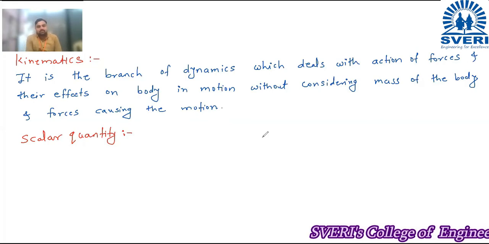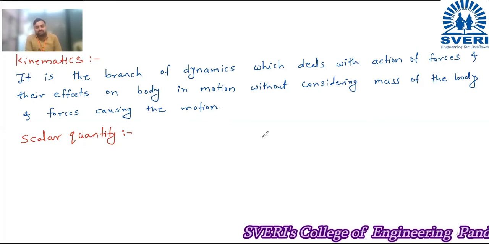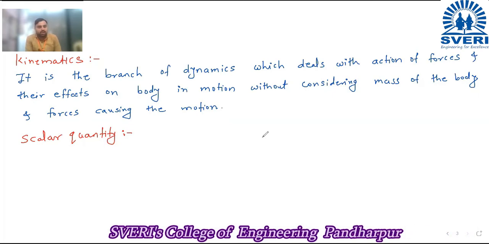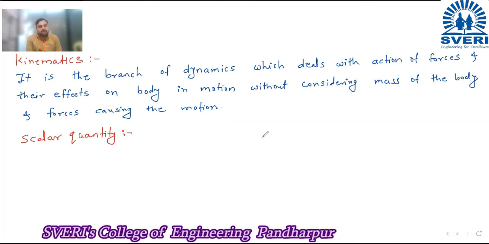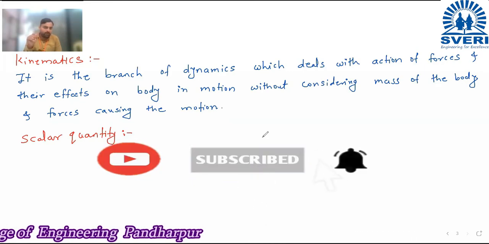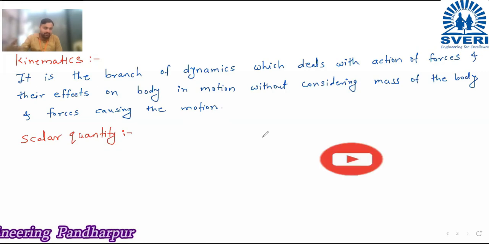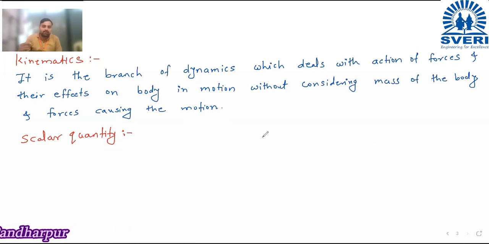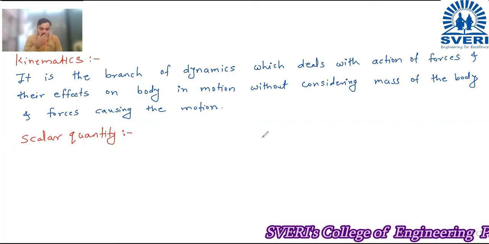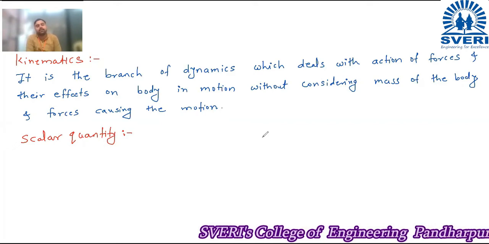The quantity which has only magnitude, no direction, is called a scalar quantity. Correct. It is a physical quantity. Physical means we can measure it. So a physical quantity which has only magnitude and no direction is called a scalar quantity. Can you give me some examples of scalar quantities?